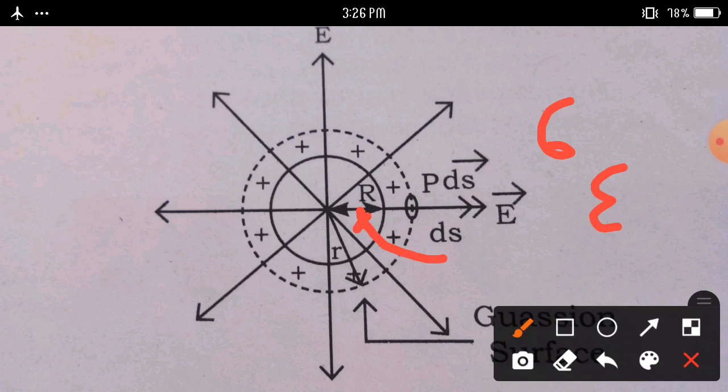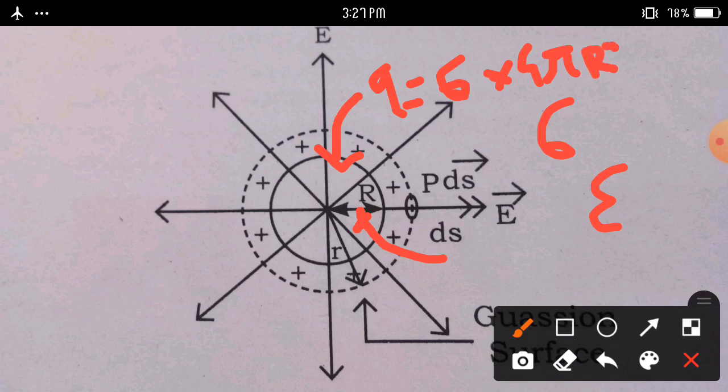Then we can find the total charge on the sphere. This total charge is given by Q is equal to sigma into the area of this surface, which becomes 4 pi r square.